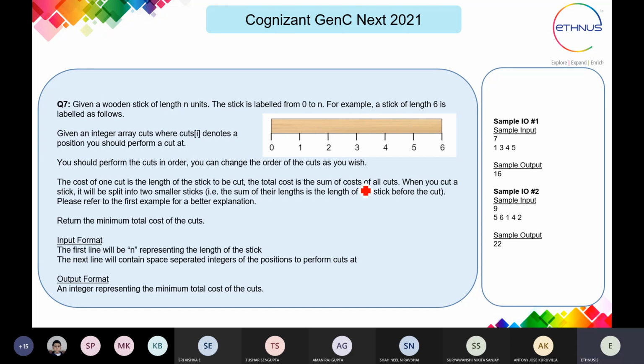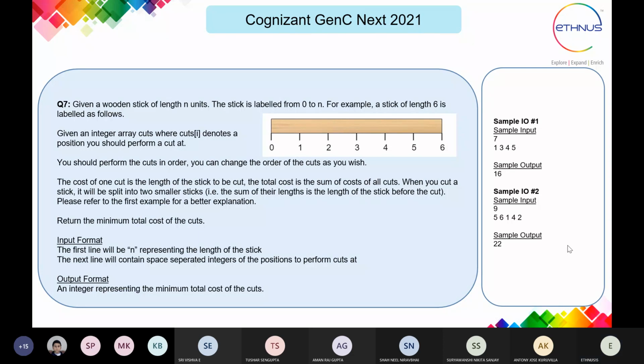As for input, the first line will be n, representing the length of the stick. The next line will be the space separated integers for the positions to perform cuts at. And the output we have to give is the integer that represents the minimum total cost of the cuts.